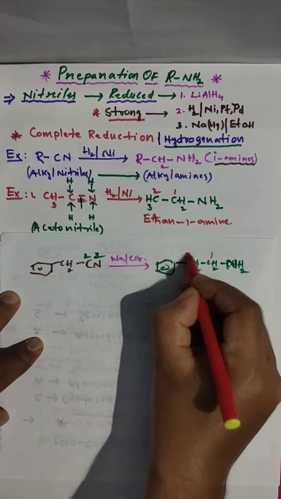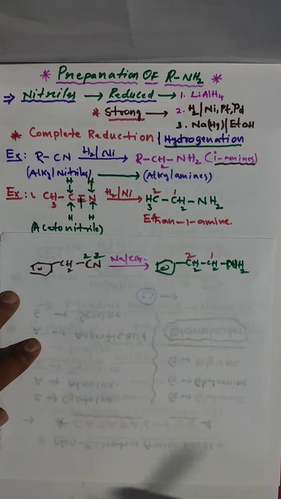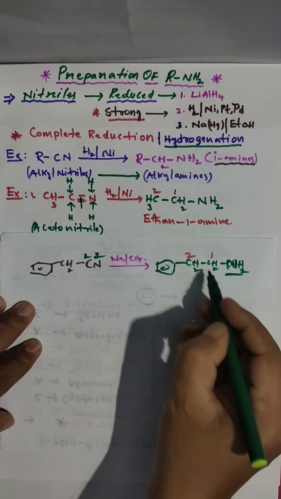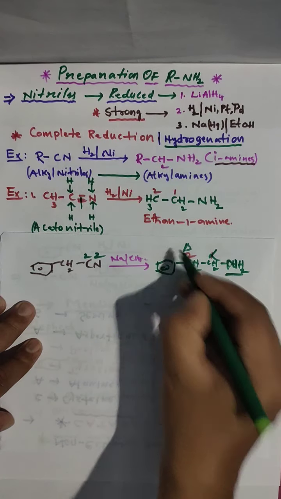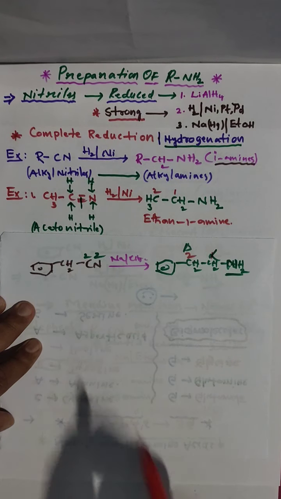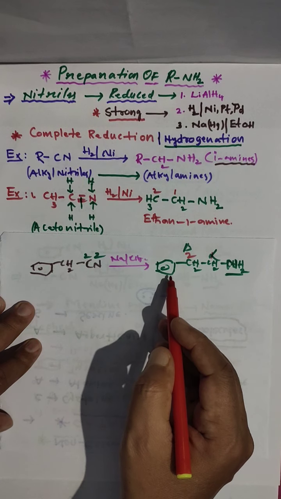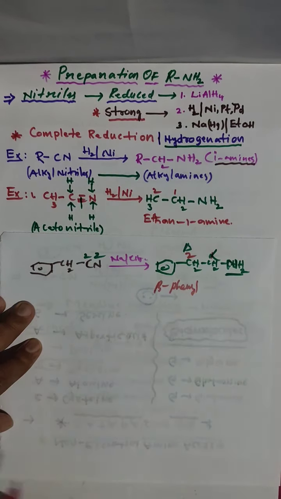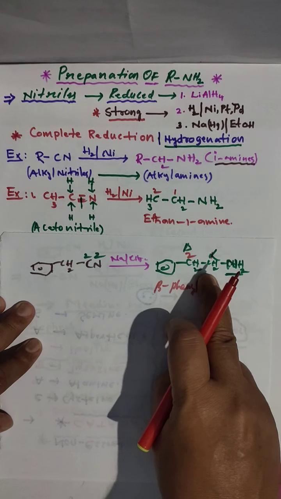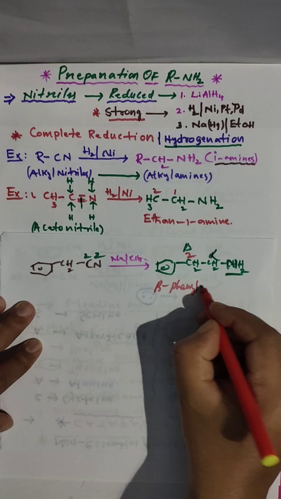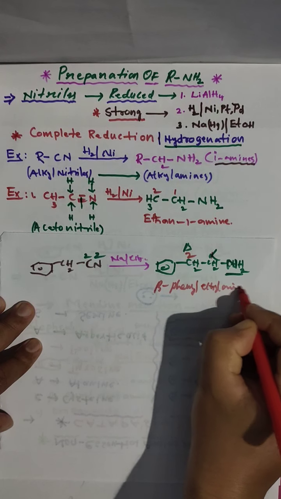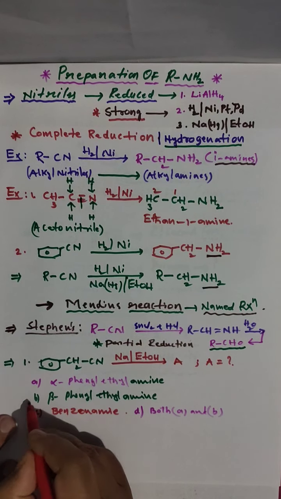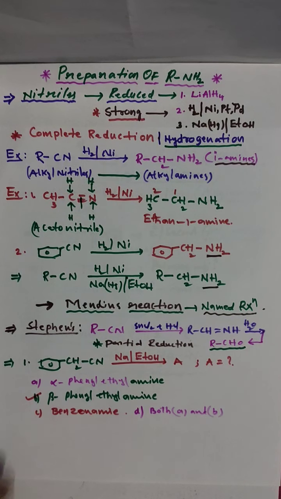Now what we have to do is name it. See here, this is the functional group, this is the alpha carbon, and this is the beta carbon. So at the beta position we have the phenyl group, so the name is beta phenyl, and with 2 carbons and an amine, it is ethylamine: beta phenyl ethylamine. So the correct option is beta phenyl ethylamine.